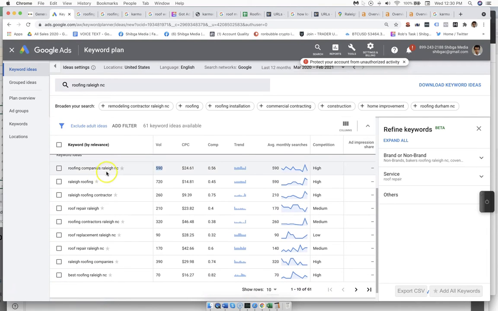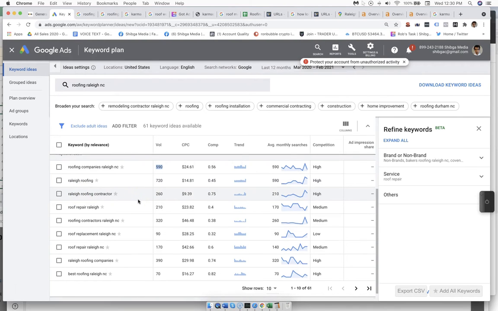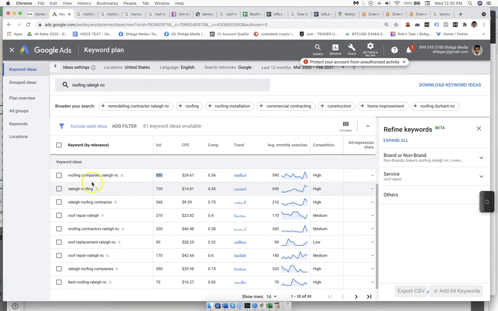Then there's other terms like roofing companies Raleigh, Raleigh roofing, Raleigh roofing contractor, and the list goes on. Now we're targeting all the nearby areas. I'm just using Raleigh as an example, as it's a big city, and we're located there. Once we see this kind of demand, the next thing that comes into play is who's getting this business? Where are all these homeowners going?